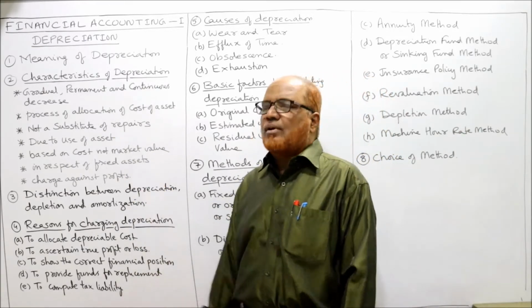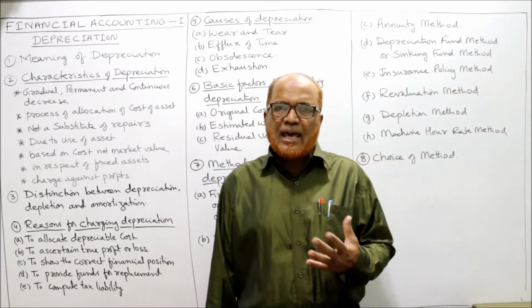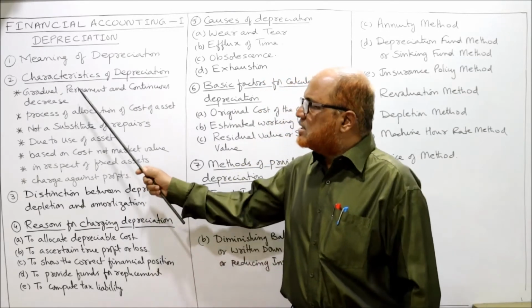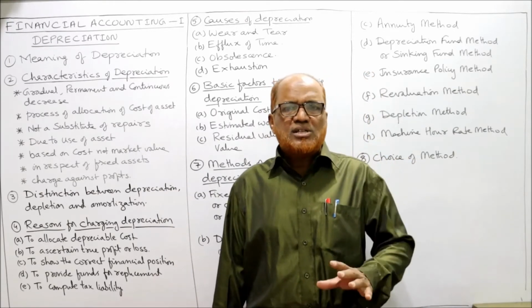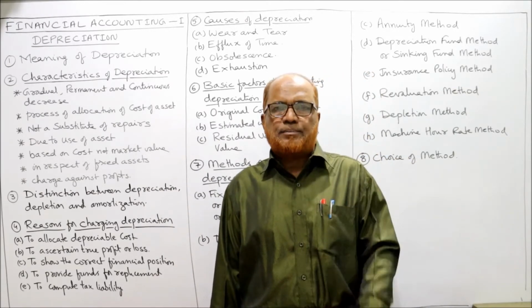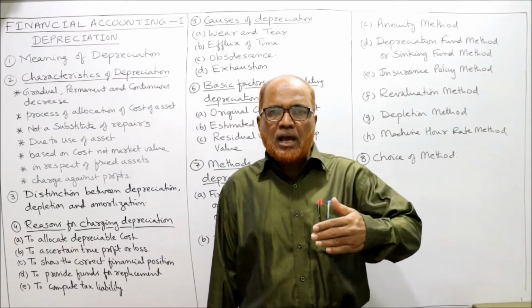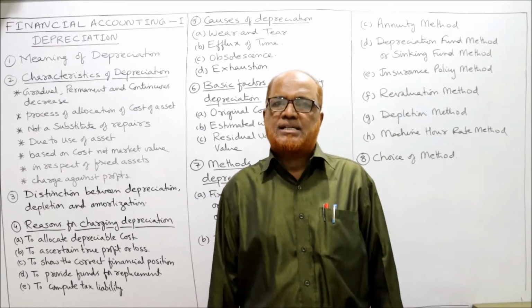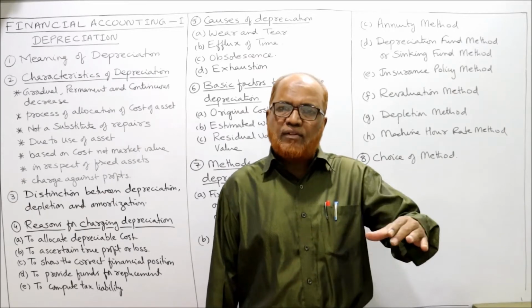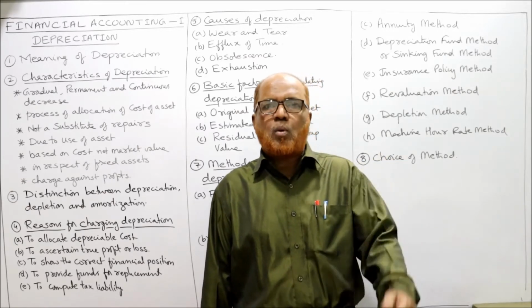Now, the characteristics of depreciation. What are the characteristics of depreciation? The first characteristic, it's a gradual, permanent and continuous decrease. Depreciation is not a one-time act. It's gradual, continuous and permanent over the life of the asset. Throughout the life of the asset, depreciation has to be provided.